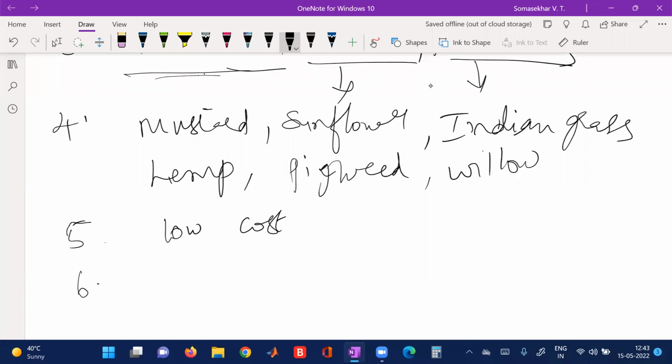The next application is that it is a harmless method, as it is done naturally by naturally growing plants. It is harmless.